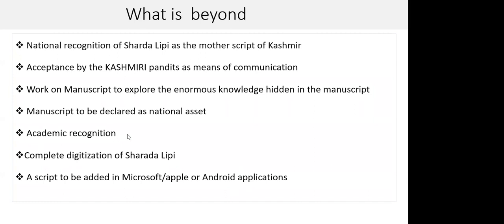Academic recognition means it should be adopted in schools and universities as a language, as a script. Digitization is a process. As I told, we already have an Android keyboard, and we can also write digitally in Sharda Lipi. We are also trying so that Microsoft, Apple, or any other application we use will support it. Today, we don't have a Sharda script if you open MS Word, right? But we are trying to work with those teams, send them communication that we have a script, and that they should add this into their applications. So that is our goal.